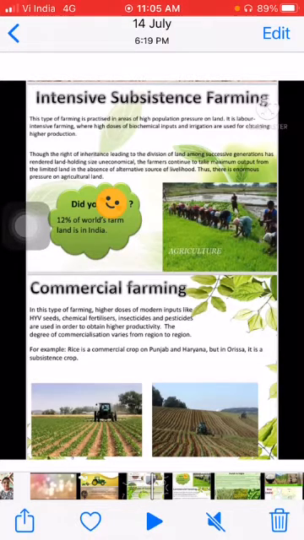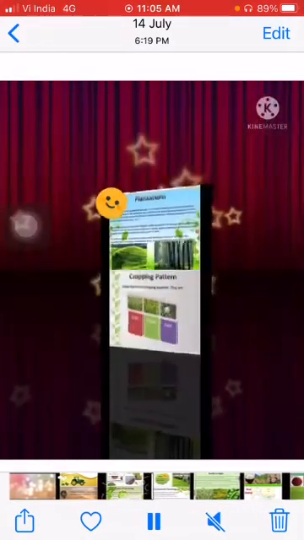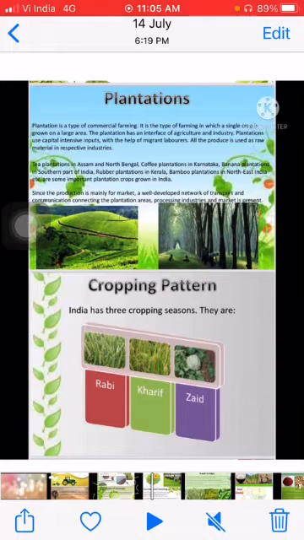Now, plantation is also a type of commercial farming. Now we'll talk about plantation. As I told you, plantation is also a type of commercial farming, and basically in this type of farming a single crop is grown on a large area. Plantation is an interface of agriculture and industry. This type of farming is basically done on a large area, and only a single crop can be grown at a time.